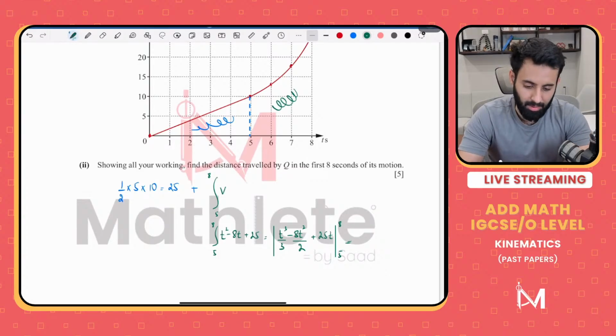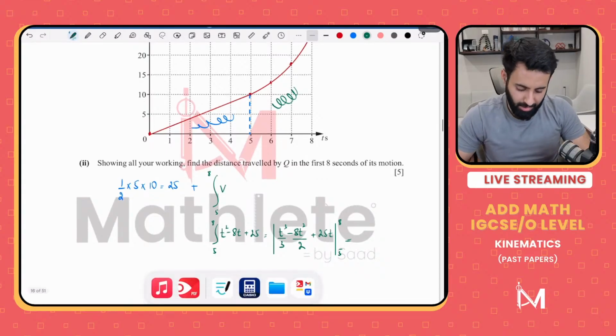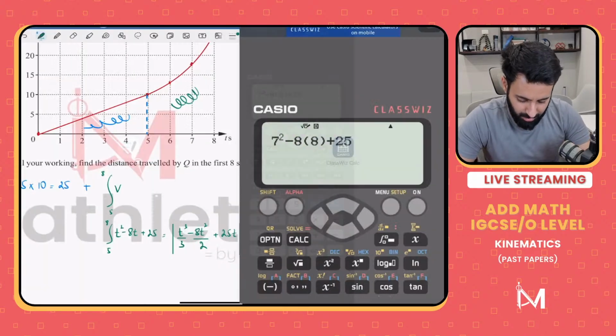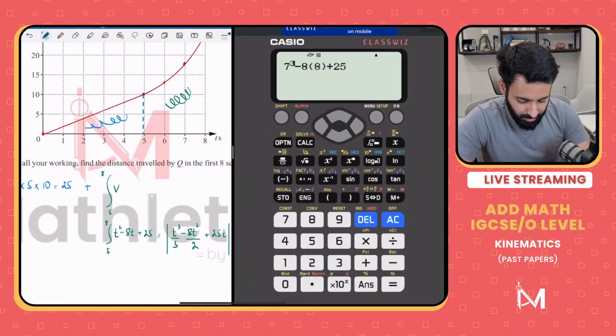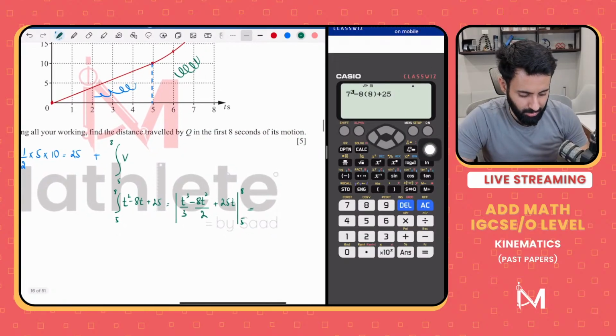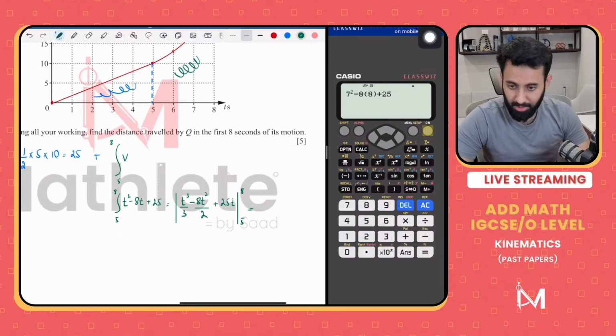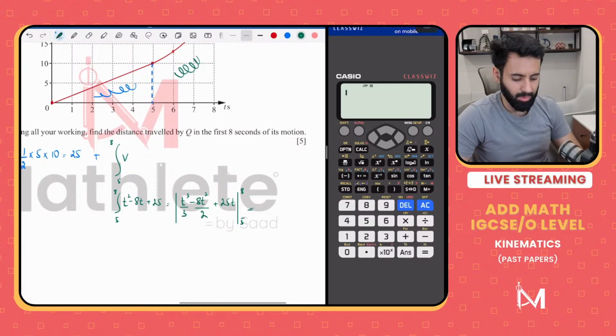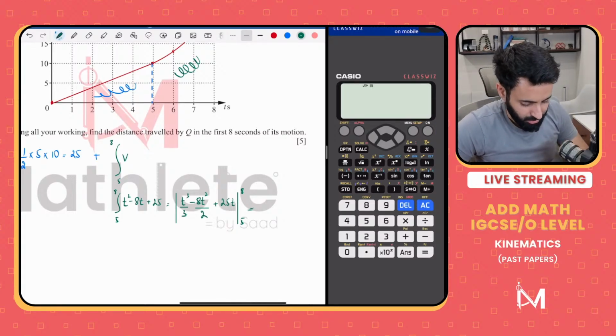Let's plug in the values. I'm just going to save some time and find the direct answer. For those of you who don't know how to integrate directly using your calculator, here's how you do it. The key that you're looking for is this key right here. By the way, I have a whole video in which I have explained all the important things you can do using your calculator. It's an old video, I guess it's 2 years old, but it'll do the job.